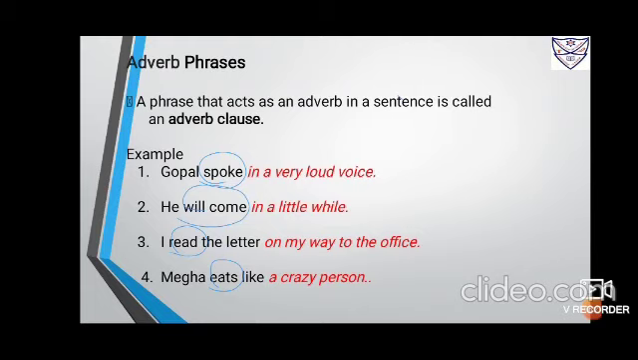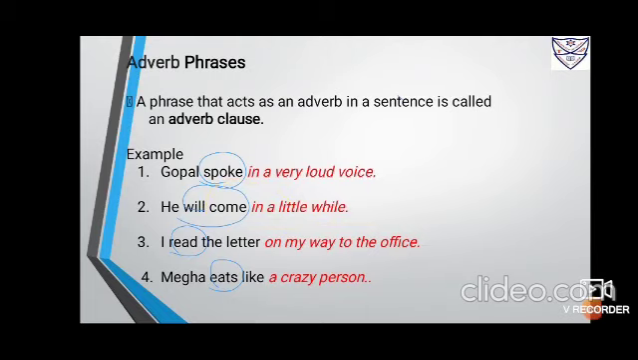For example, Gopal spoke in a loud voice. As in adjective phrases I underlined or put a box around the nouns, because an adjective modifies a noun, but an adverb modifies a verb, an adjective and an adverb, so we have to circle them. Spoke how? In a loud voice. So that is an adverb phrase that modifies the verb spoke. He will come in a little while. He will come when? In a little while. So it is an adverb phrase that modifies the verb will come.